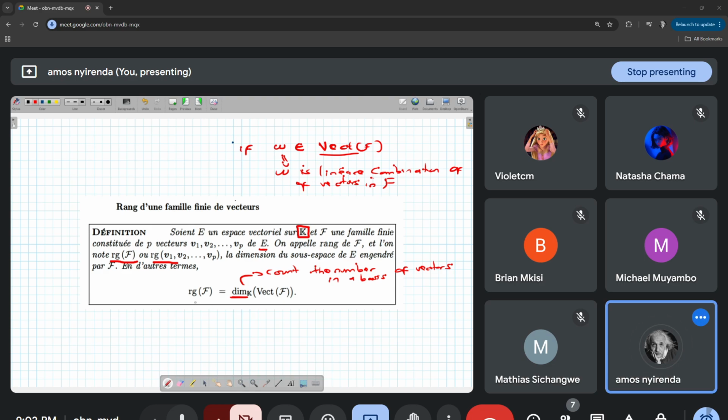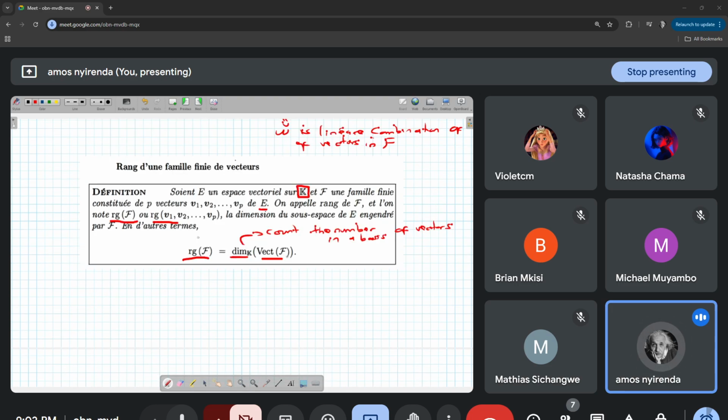So here they are saying that to find the rang of the family of vectors F, I'm supposed to count the number of elements in vect of F. They are saying if you want to define le rang d'une famille de vecteurs V1, V2 jusqu'à Vp, I'm supposed to open le sous-espace engendré, which is vect, and then inside I'm going to count the number of vectors for me to calculate la dimension. That's what they are saying here.